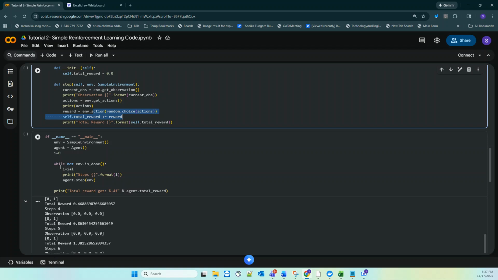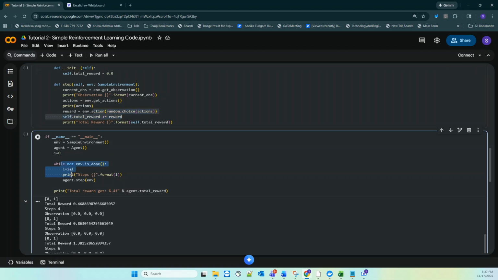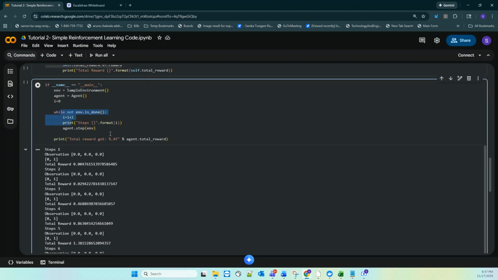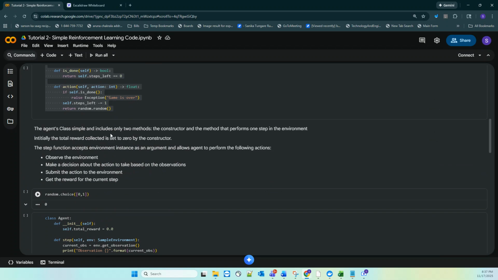Once a step is completed, you do i plus 1 for the next step. Once the agent completes a step, it moves to the next step and iterates. So that's it. This is a simple reinforcement learning code, which I just explained in a small gist. Thanks for watching.